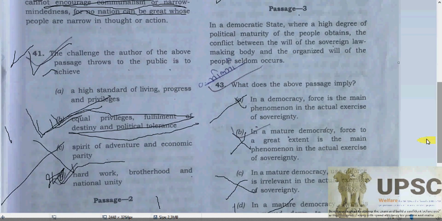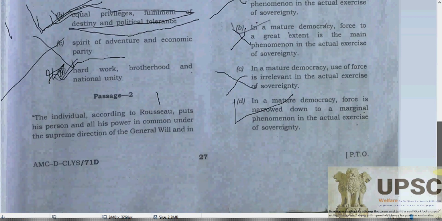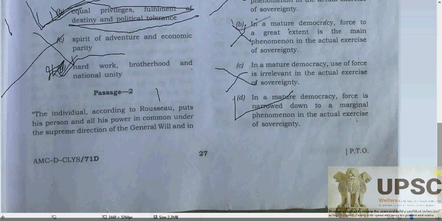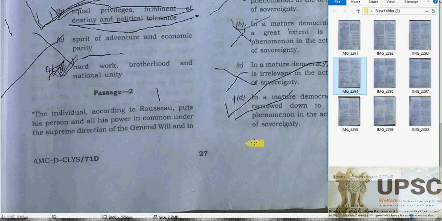This is the comprehension: the will of the sovereign law-making body and the organized will of the people seldom conflict, given a high degree of maturity. So the conception is clear here. In a mature democracy, force is narrowed down to a marginal phenomenon in the actual exercise of sovereignty. That can be correct, so there shouldn't be any doubt in that. Now next.